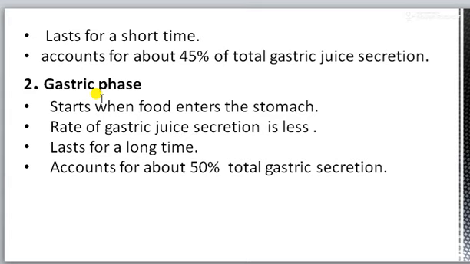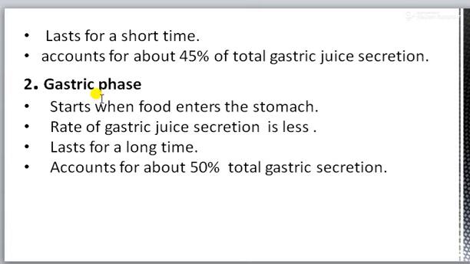Now second phase is gastric phase. It starts when food enters into the stomach. Rate of gastric juice secretion during this phase is less as compared to that of the cephalic phase, but this phase lasts for a long time and accounts for the 50% of the total gastric secretion.